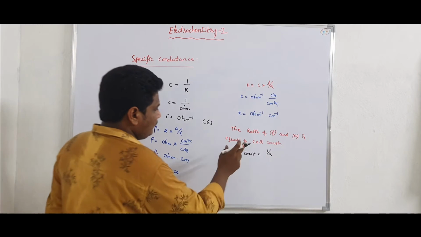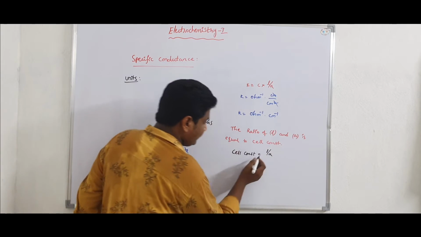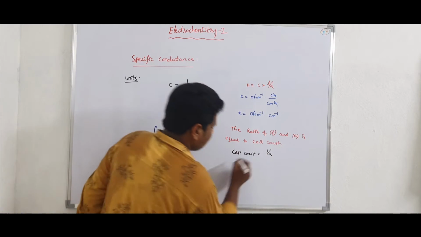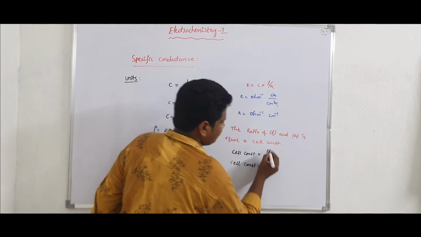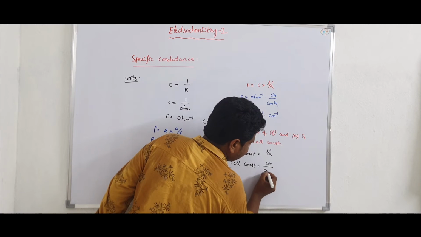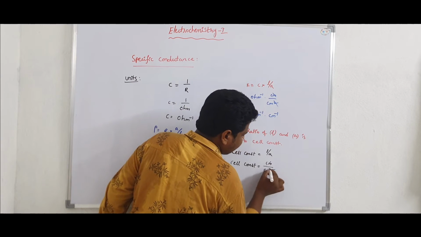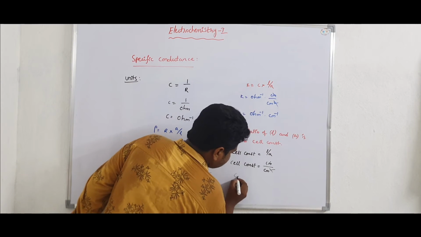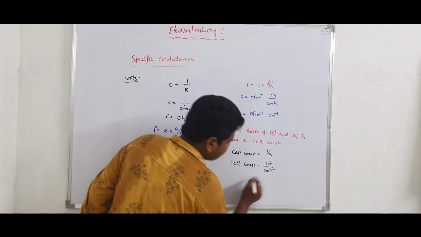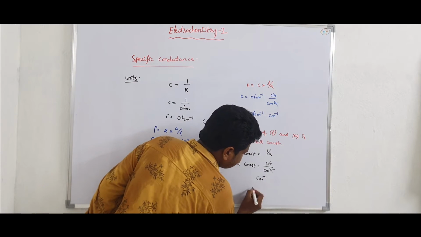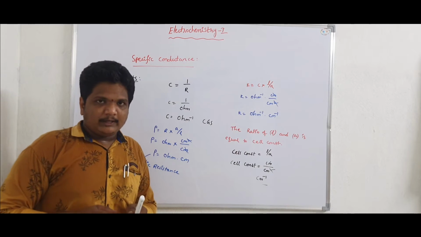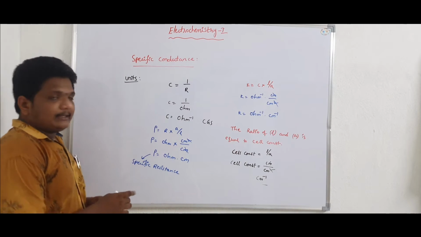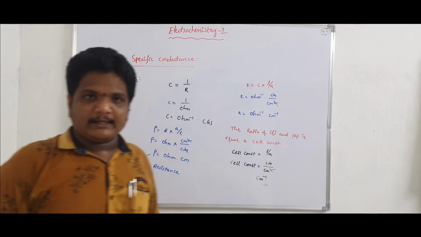Here, the units for this cell constant: cell constant is equal to centimeter by centimeter square. Here centimeter and square will be cancelled out. So cell constant can be represented in terms of centimeter inverse. So this is the units for cell constant. Okay, this is about the conductance and specific conductance.